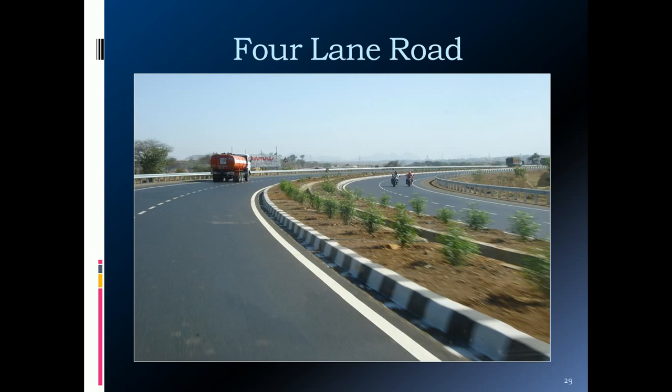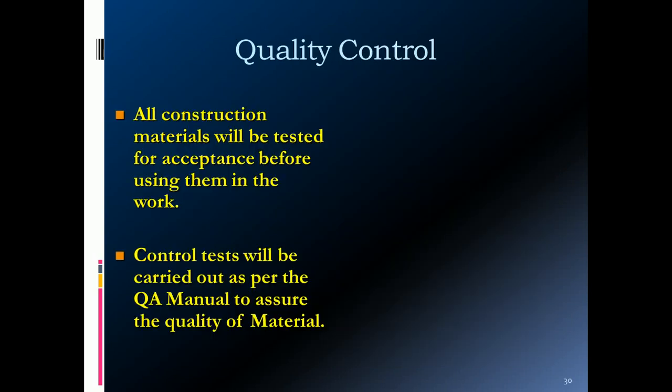It may be a 2-lane road or a 4-lane road. All the quality control parameters need to be checked and executed during the construction work and before the construction work, as per the specifications given by the Ministry of Road Transport and Highways or the manual provided by the competent authority. The quality control is necessary.